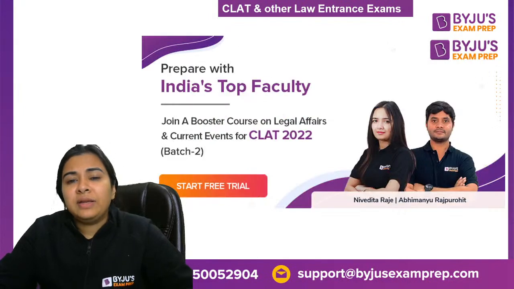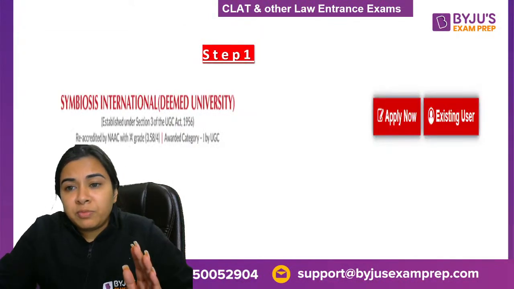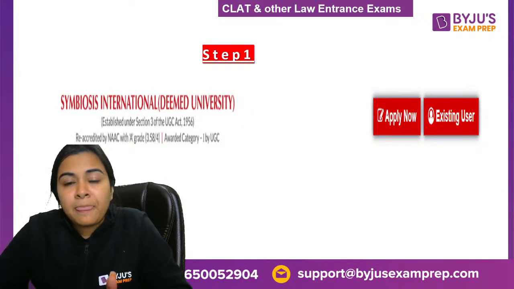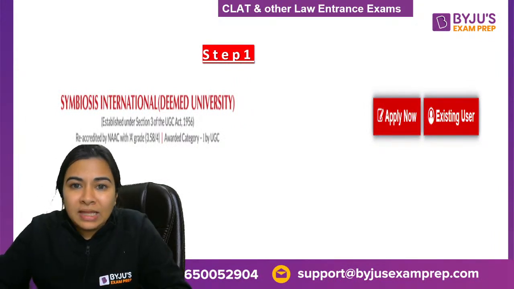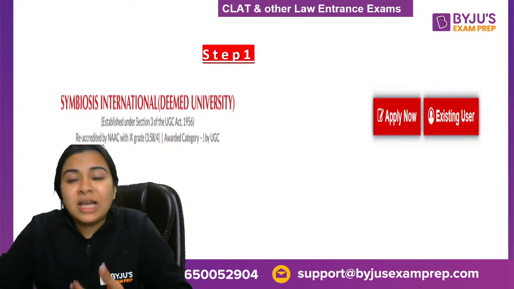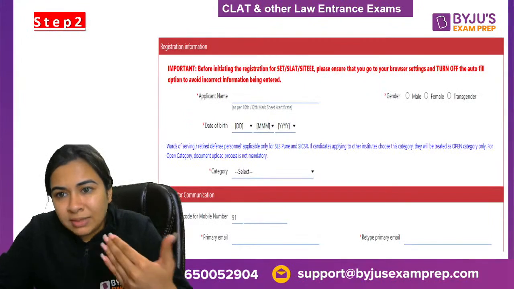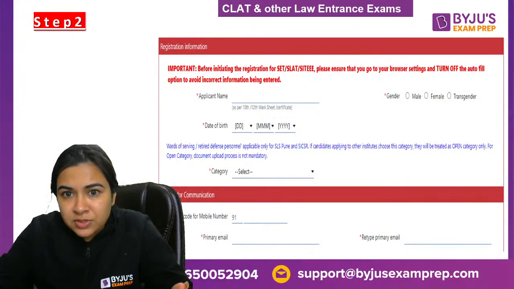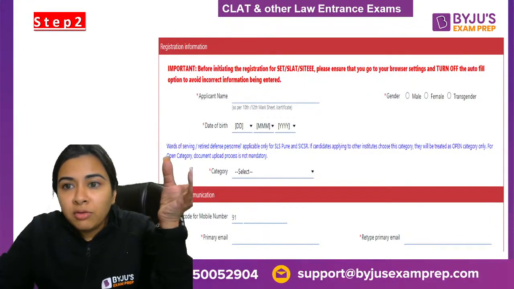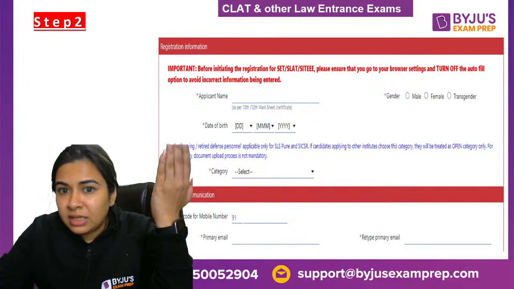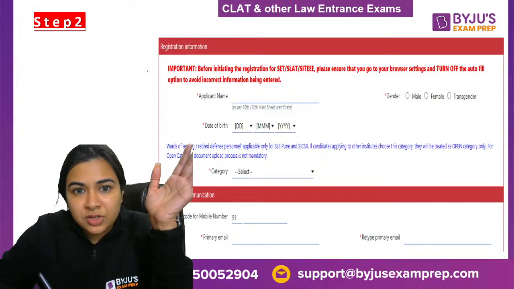Now, step one, you need to go to the Symbiosis website and apply there. Once you click on apply now, you are going to get a form which is something like this on your screen. Turn off the autofill option to avoid incorrect information being entered. They already give you this written on the screen.